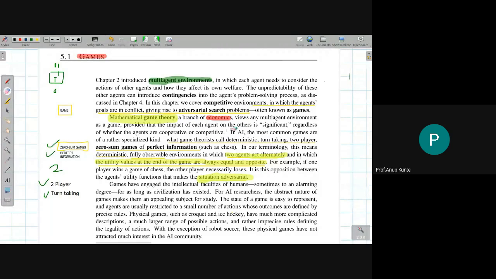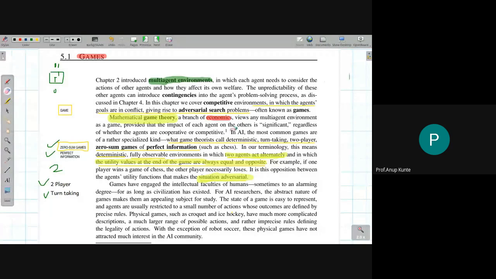So the one player's utility value, if I say +1 if he wins, then the other person's utility value is always -1. So for the overall accumulated utility value for all the agents, in case of two agents, I'll just add the utility value of both the agents. In case of chess, one person wins, the other person loses. The person winning gets utility +1, say, and the person losing will have utility -1 because he loses. And if I do a sum, I will get 0 as the sum over all the agents' utility value. So that's the meaning of the word zero-sum games.